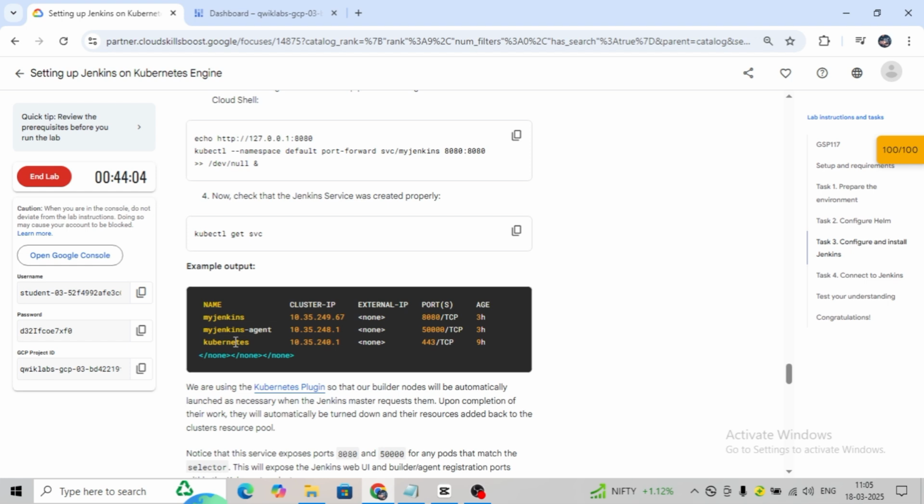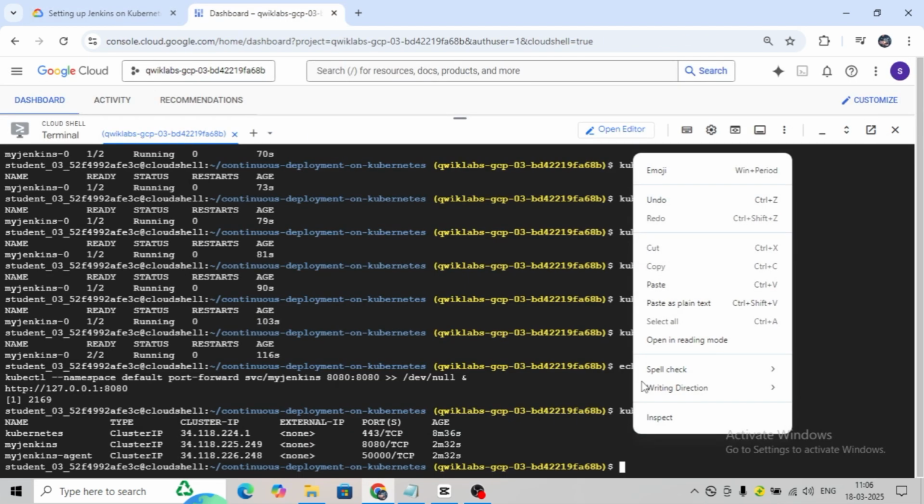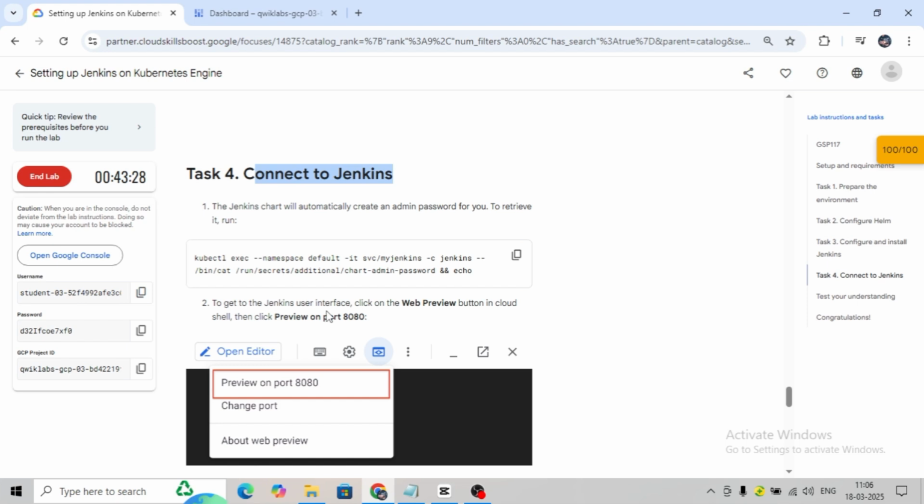If you want to connect to Jenkins, you can just run this. These are the same thing. You have to copy and execute the command. Here you can see the open editor is there. Let me execute first. Okay. Now get the Jenkins user interface. Click on the web preview button on the shell. Okay, so here it is. You just have to share. It will go to shell.cloud.google.com.